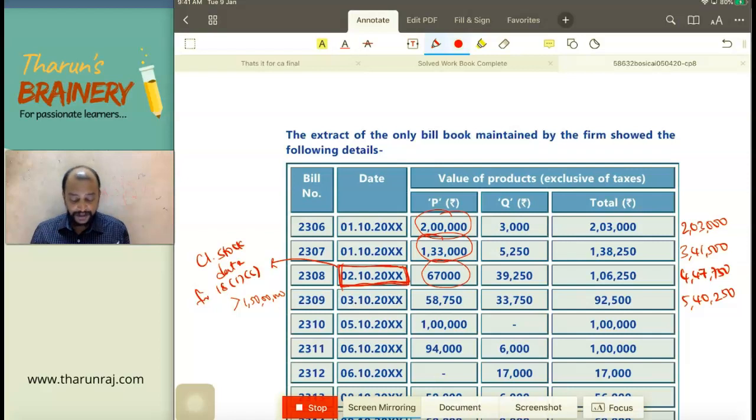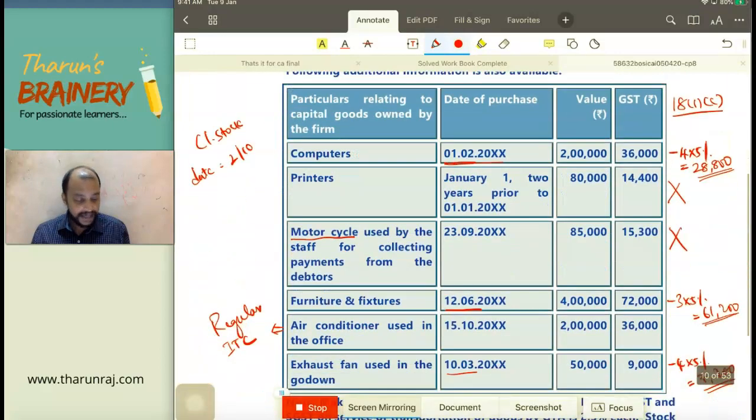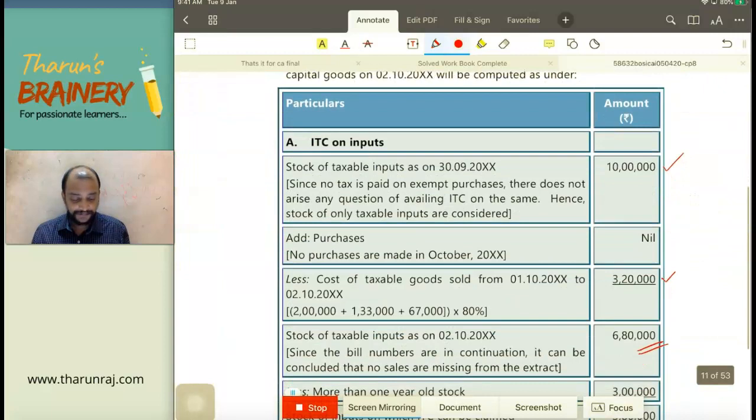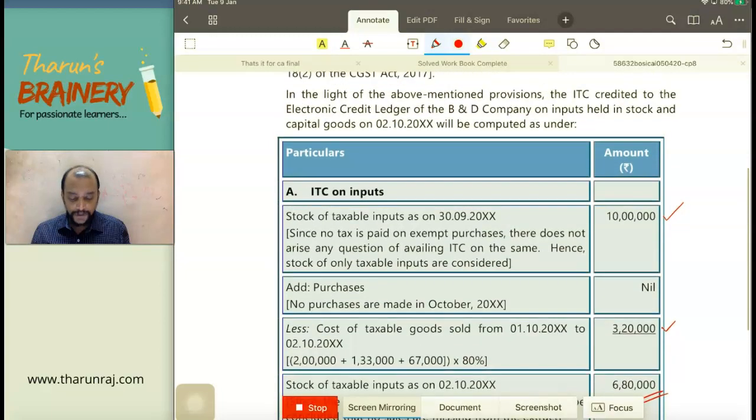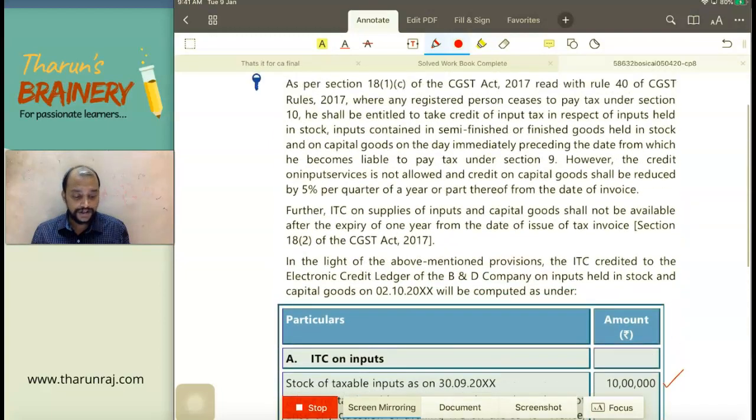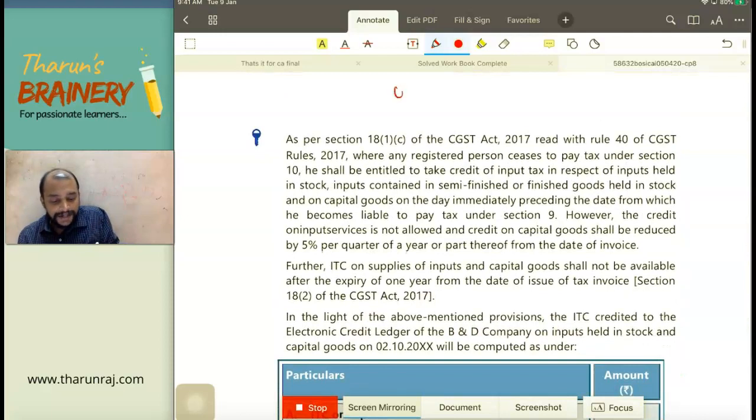So you need to take 2 lakhs plus 1,33,000 plus 67,000 and you need to reduce 20% so that you will be getting the stock as on 2/10, and that detail you can see in the answer. See here, stock as on 39, out of that 10 lakhs, that is, what is the opening stock? I need the stock as on which date? Opening stock